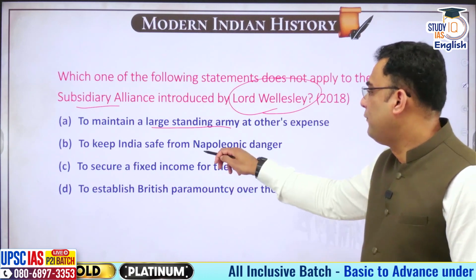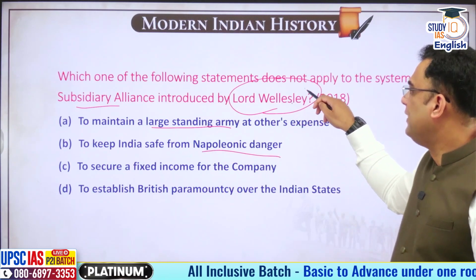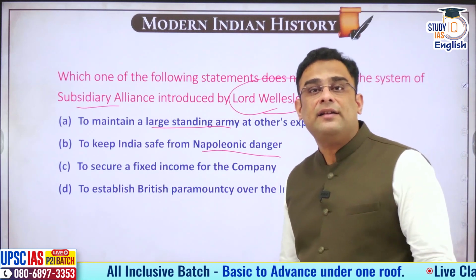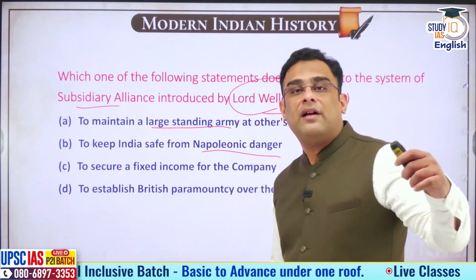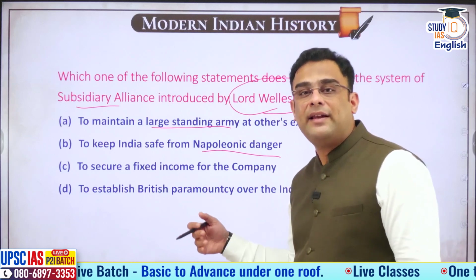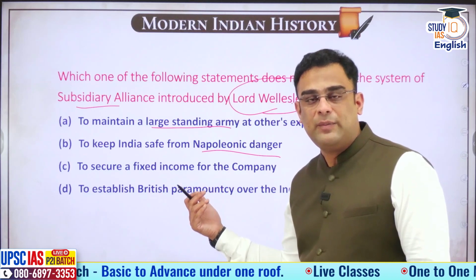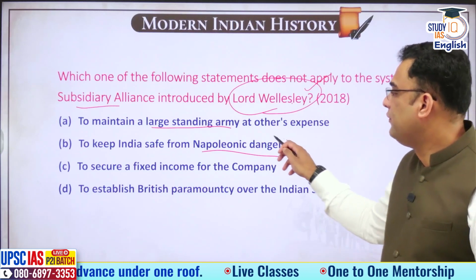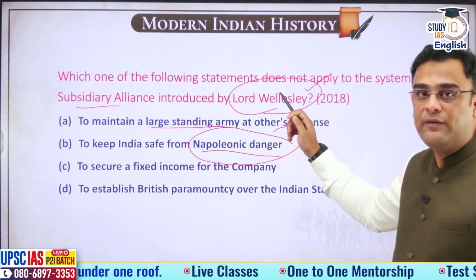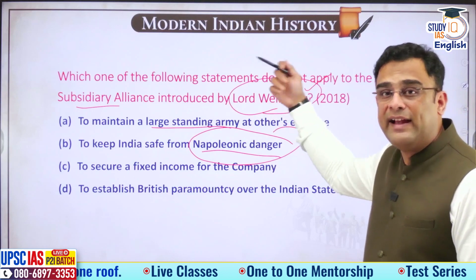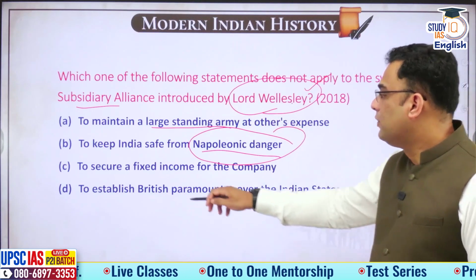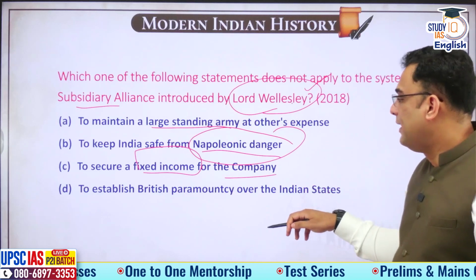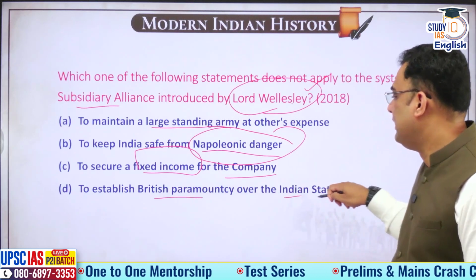To keep India safe from Napoleonic danger. When Lord Wellesley comes, immediately the first thing that he realizes is that Napoleon is in Egypt and he is planning to come towards India. Tipu Sultan and Napoleon are having correspondence. So Napoleonic danger was a big challenge that he faces, and subsidiary alliance helps him to counter that. To secure a fixed income for the company, to establish British paramountcy over the Indian states.